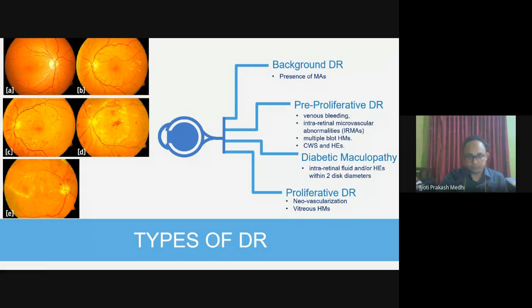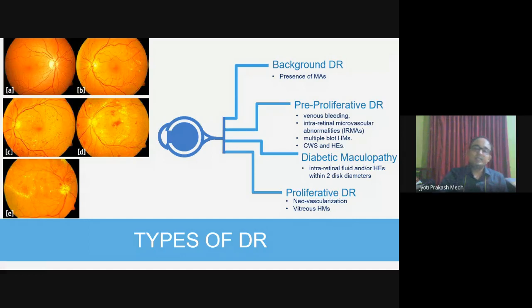of these microaneurysms. Then with the progression of diabetes, the next stage is pre-proliferative diabetic retinopathy, where we can see venous bleeding and intraretinal microvascular abnormalities, which are called IRMAs, and multiple blood hemorrhages. Cotton wool spots and hard exudates are also visible here. So in the images, image C represents the pre-proliferative stage.